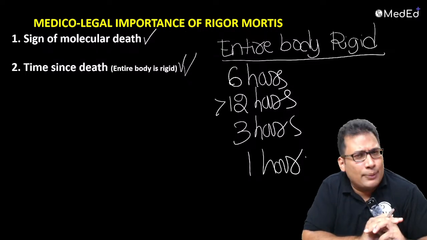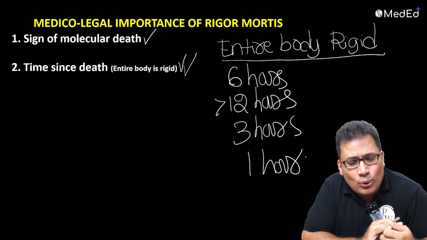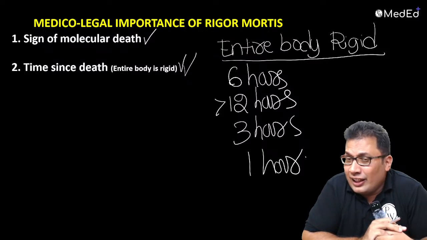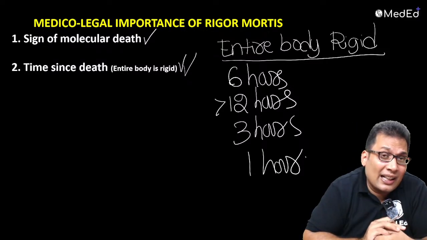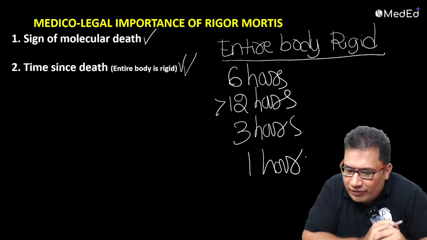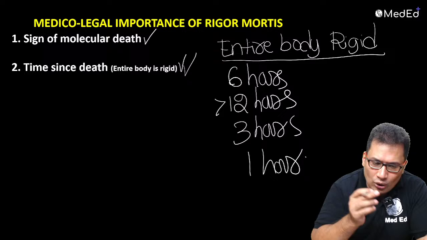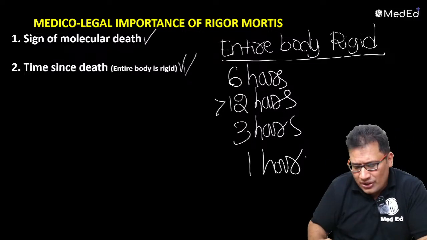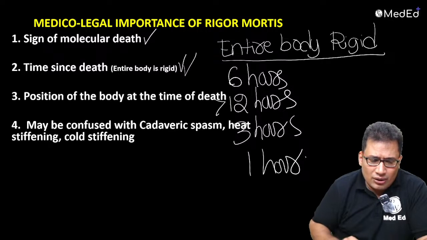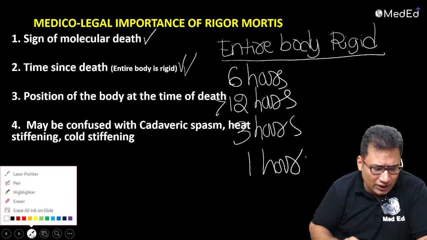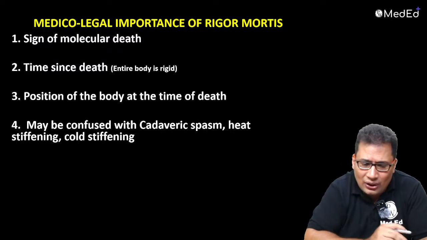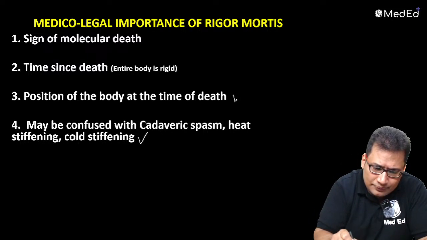Okay, time since death can be established. So when entire body is rigid, it is more than 12 hours. And when entire body relaxed, when there is a second relaxation, probably it is more than 36 hours. Arshad, very good. 12 hours is the correct answer. Good. So time since death can be established. Position of body also can be established at the time of death. Sometimes it is confused with cadaveric spasm, heat stiffening, cold stiffening, gas stiffening and all. That also you can write in exam.